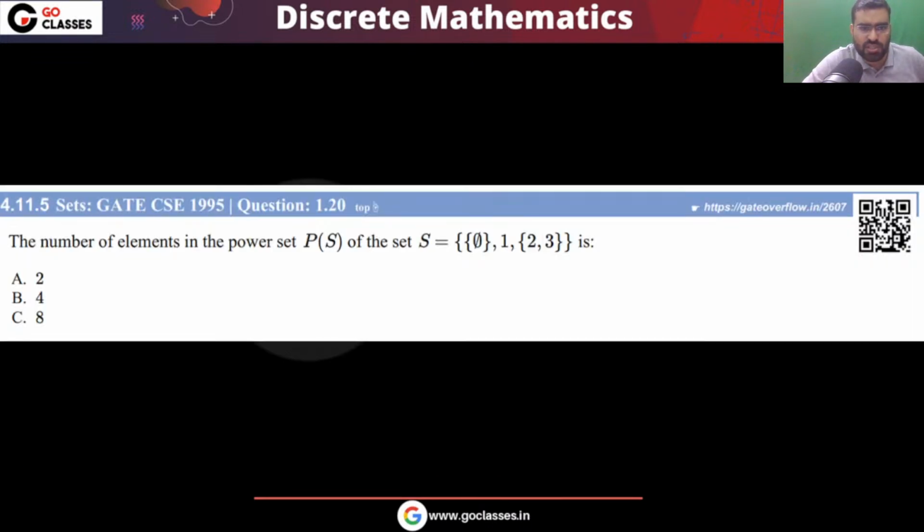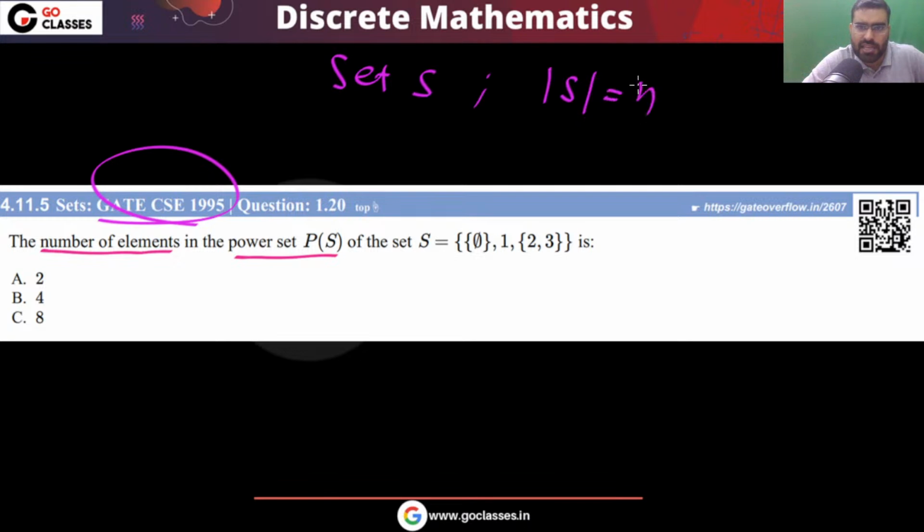Tell me the answer for this question. This is a GATE 1995 question. The question is asking: what is the number of elements in the power set P(S) of set S? This we already know: if you have a set S such that its cardinality is n, then what will be the cardinality of the power set? That will be 2 power n.